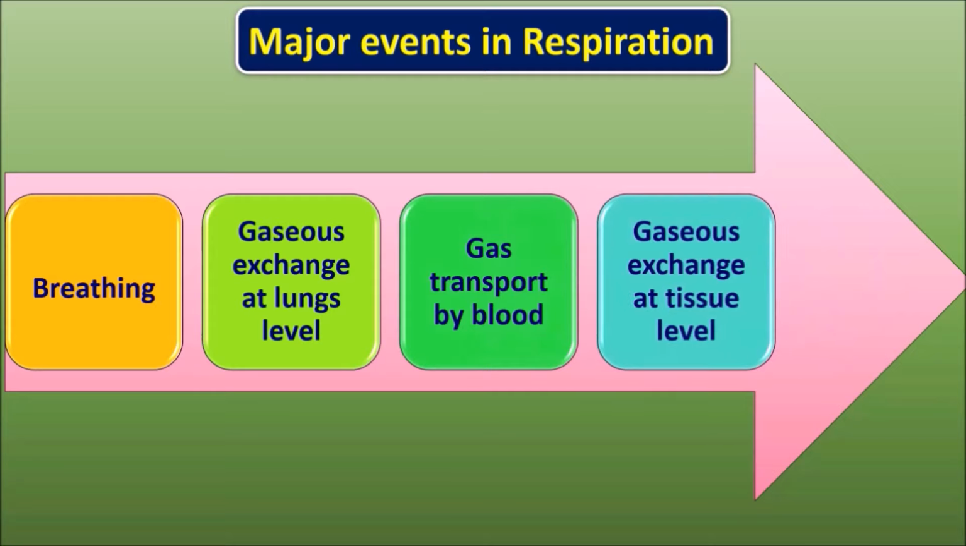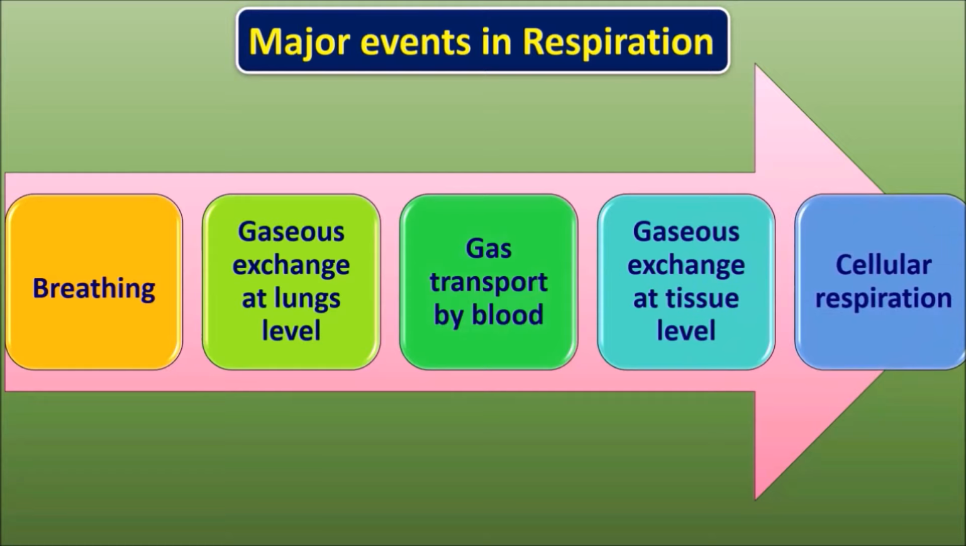The next step is gaseous exchange at tissue level, which refers to the exchange of oxygen from blood into the cells and carbon dioxide from the cells into the blood. And the final step is cellular respiration, which refers to using the oxygen in cell processes to produce carbon dioxide and water, releasing energy to be used for life processes.